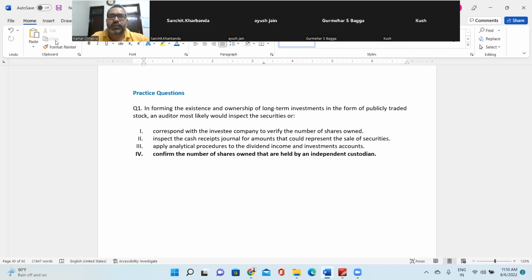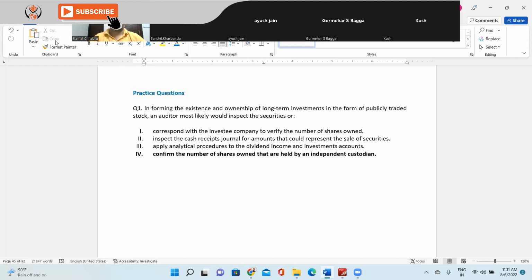For example, you are auditing a company, XYZ Limited. They have made an investment in ABC Limited, which is a company whose stocks are being traded on the stock exchange. So how do you verify the existence of that stock, or ownership of that stock with the company? Are you guys with me? Yes, sir. How do you verify? By sending out external confirmation to the custodian.